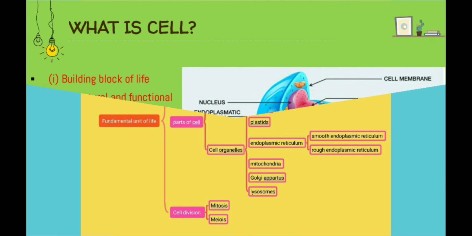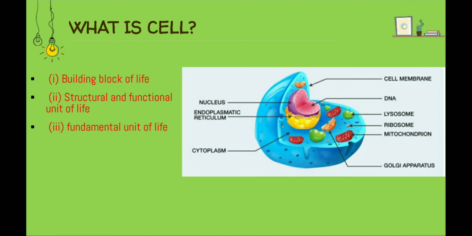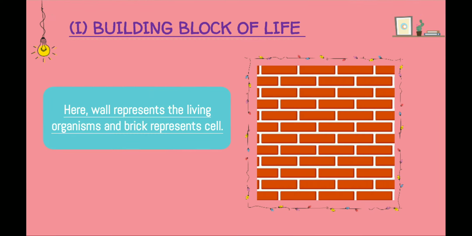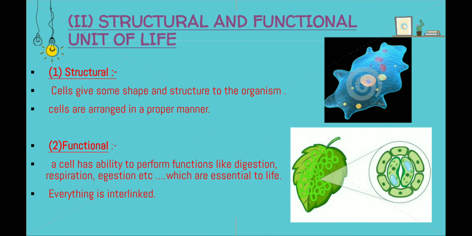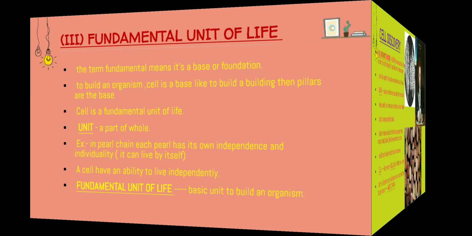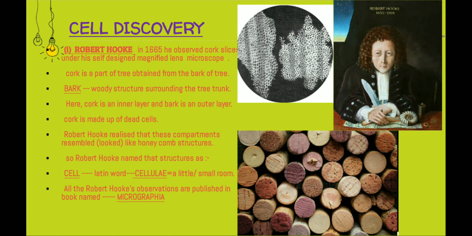Okay, let's go. We've learned about what a cell is, and the three important terms or definitions used to describe a cell. What are they? Building block of life, structural and functional unit of life, and fundamental unit of life. We've also learned in depth about their definitions, right? And we've also learned about cell discovery, right? We've learned about 5 discoveries by 7 scientists.